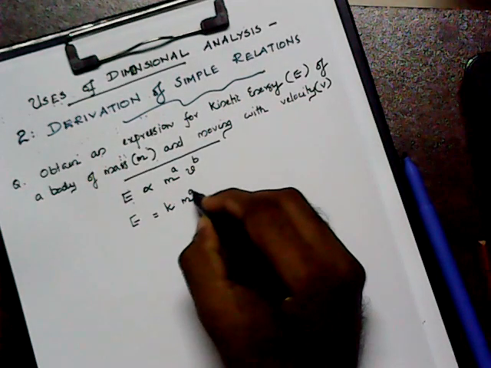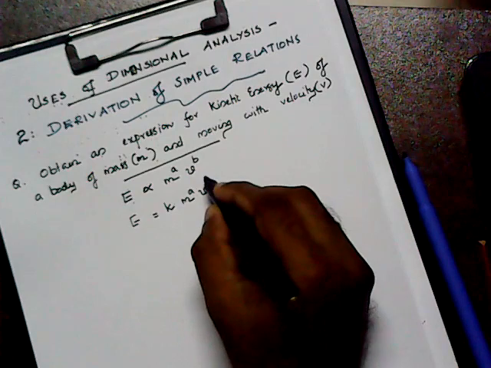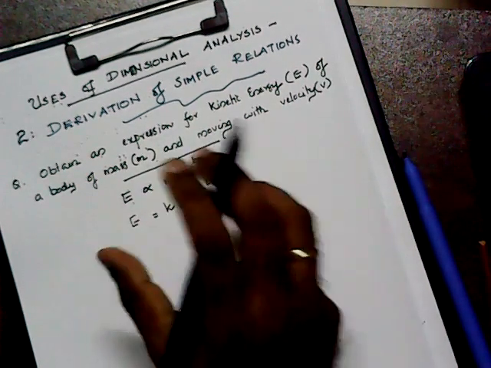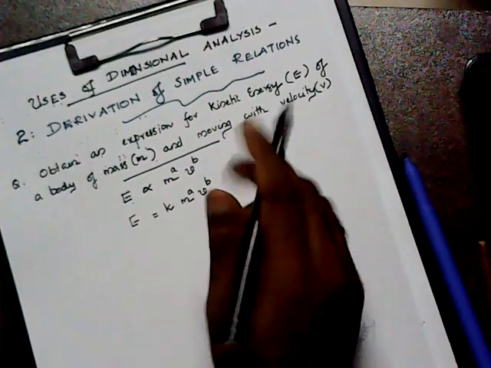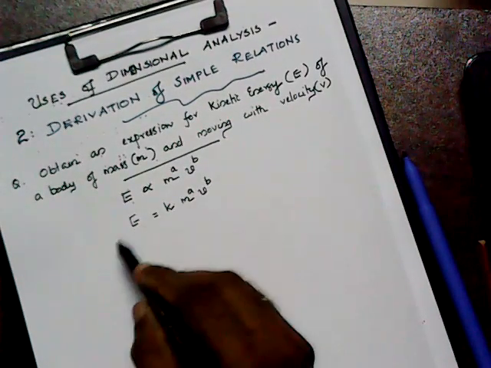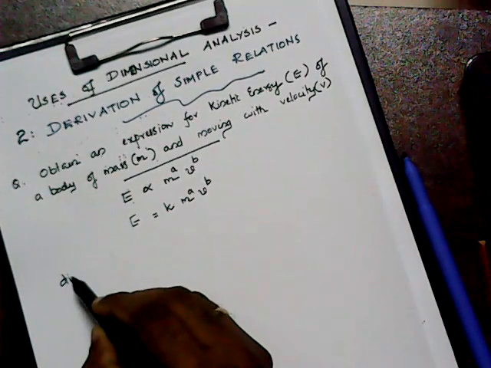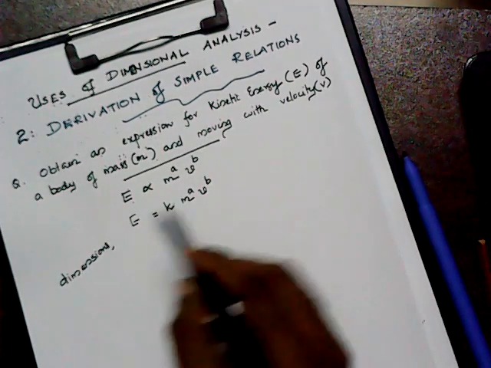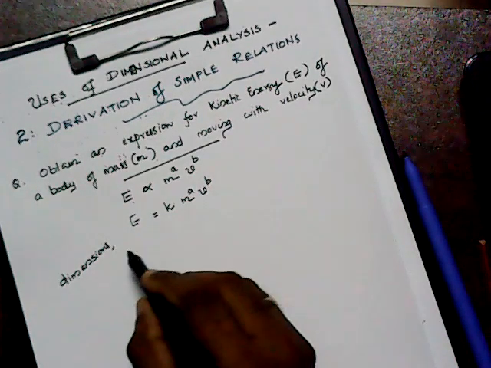So we can write m raised to a, v raised to b. Then the next step is you have to find the dimensions on both sides.